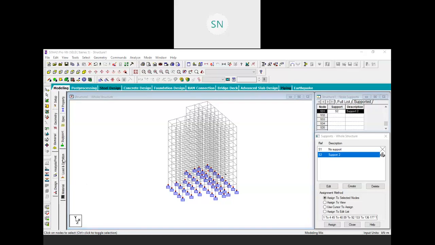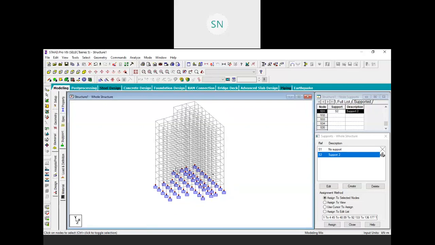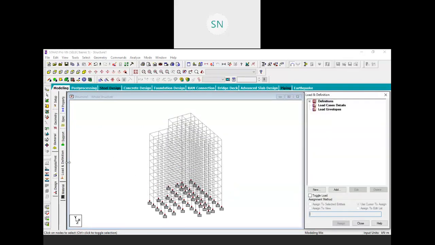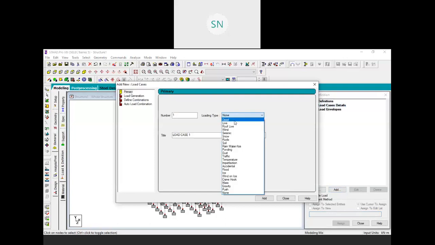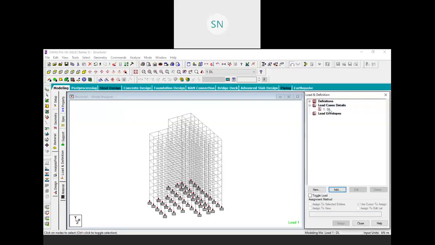So for now I am just taking a very simple only one dead load and one live load, and we will discuss about the wind loads, and I am assuming that value right now, right? So for the wind load, let me create a dead load case first. So in the load case detail, we need to click on add, then over here choose your loading type dead, and let me give it a name, that is dead load. Hit add and close.